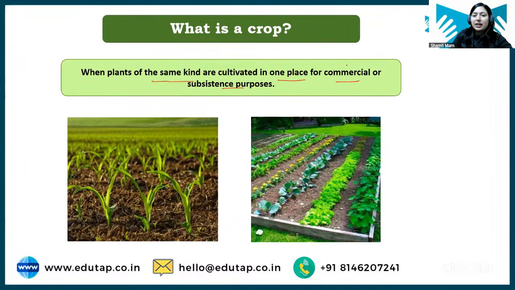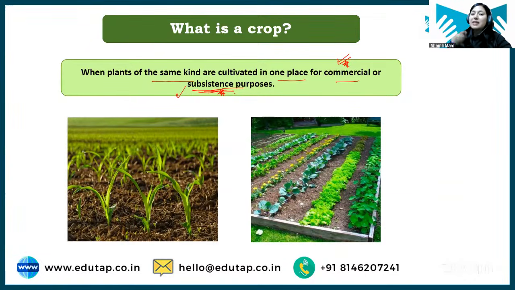Now, one question can arise: what is commercial and subsistence purpose? Subsistence is basically for the consumption of the family. Like the crop that we grow in a kitchen garden is for subsistence purpose, meaning it is to meet our family requirement. We are not going to sell this crop in the market. But when we say that farmers are growing rice and wheat for commercial purpose, that means these farmers have grown these crops for selling purpose.